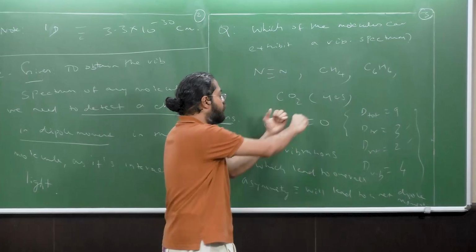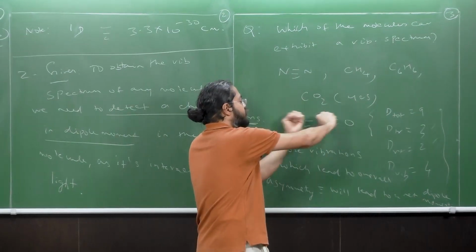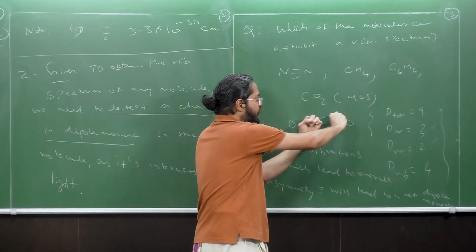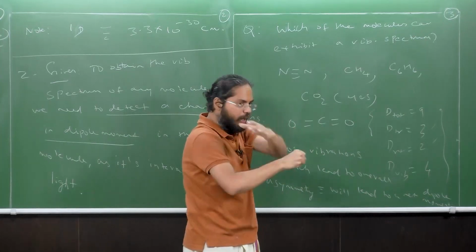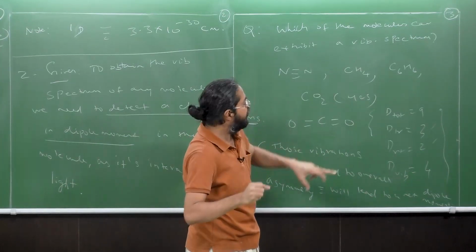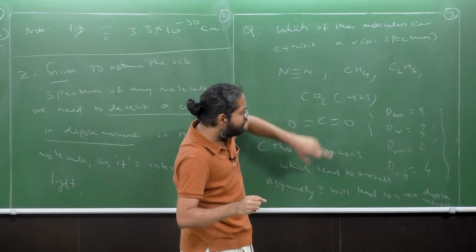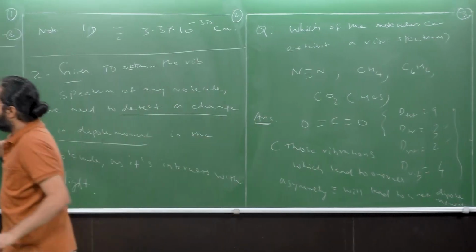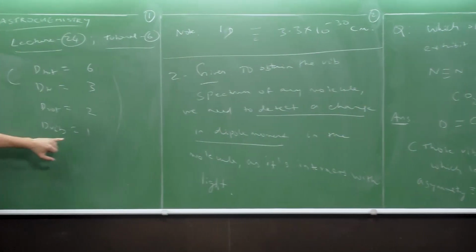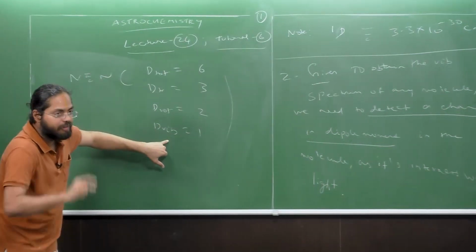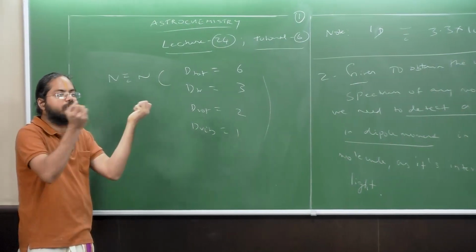For example, you can talk about the symmetric way in which both the O's move together. It can happen out of plane and in plane also, and in various combinations of those. Some of them are going to result in asymmetry. But in N2, the number of vibrational degrees of freedom is only 1.